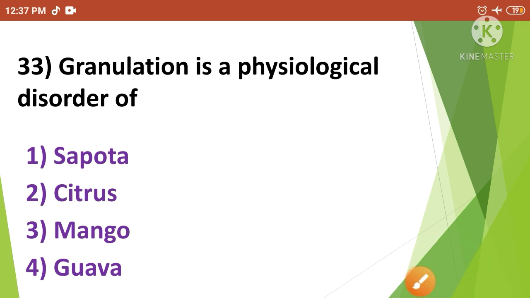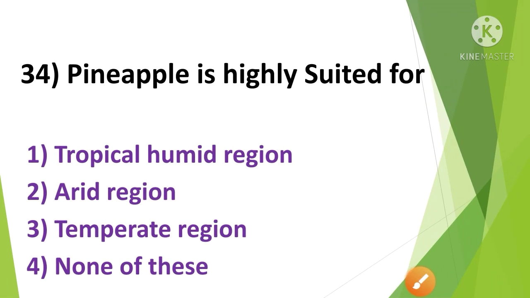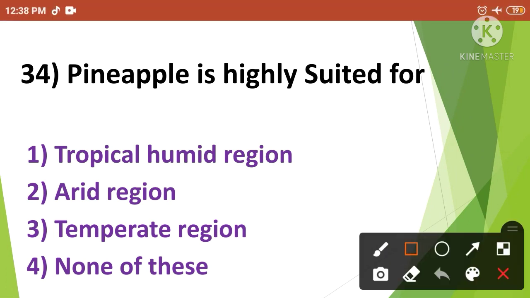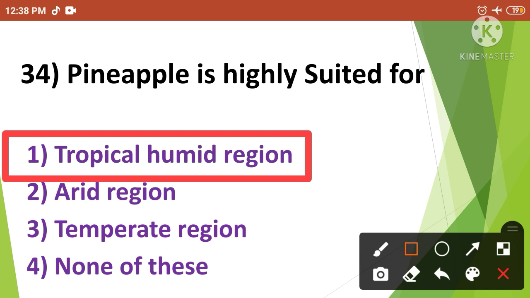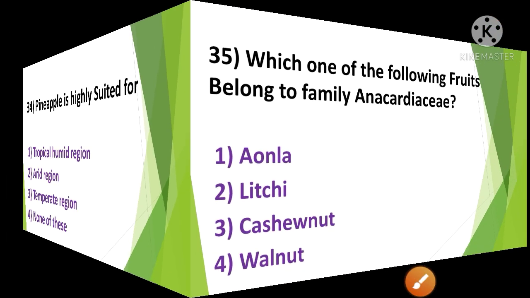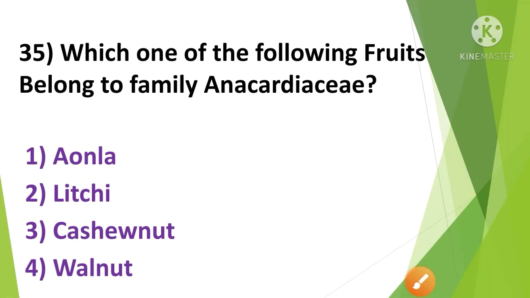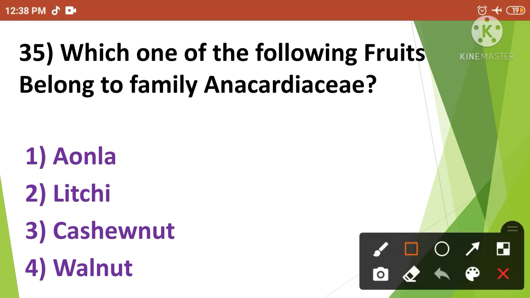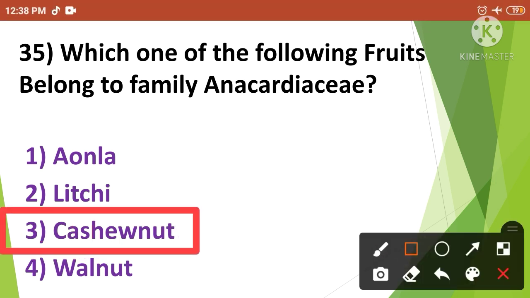Then next, pineapple is highly suited for. The correct answer is option number 1. So the pineapple is highly suited for tropical humid region. Then next, which one of the following fruits belong to the family Anacardiaceae? The correct answer is option number 3. So the cashew nut fruit belong to the family Anacardiaceae.